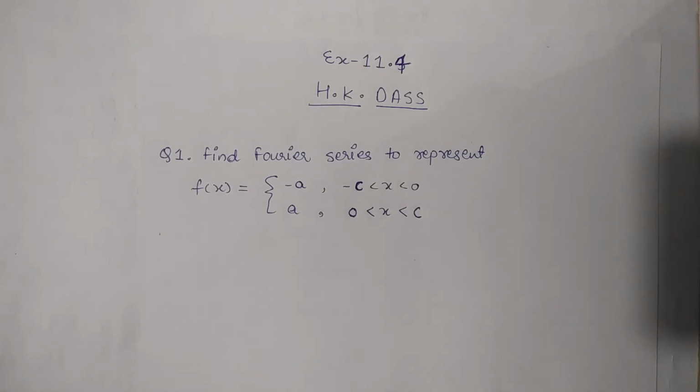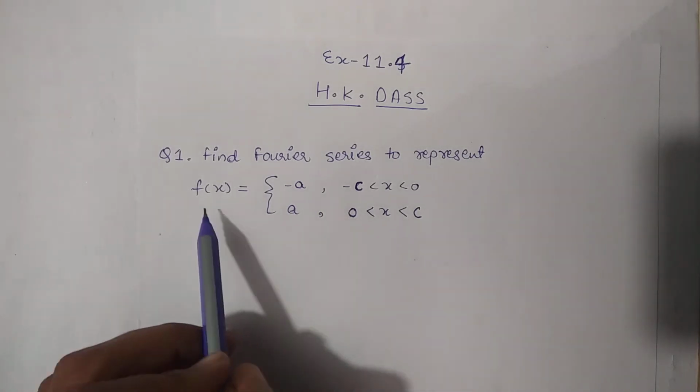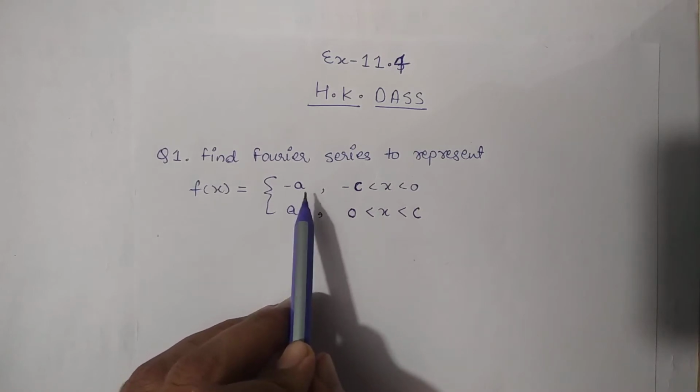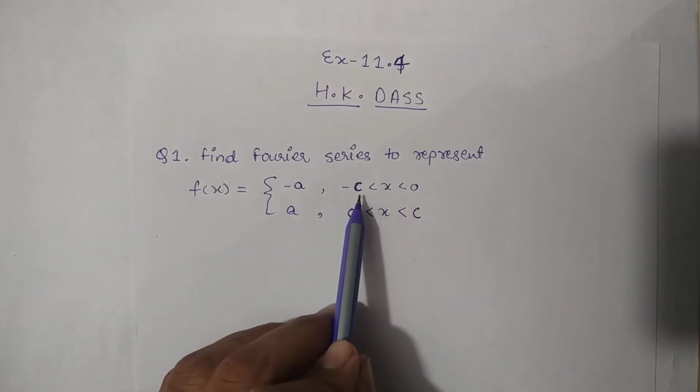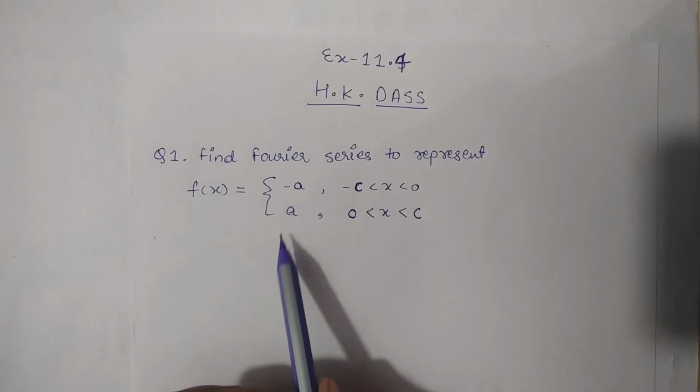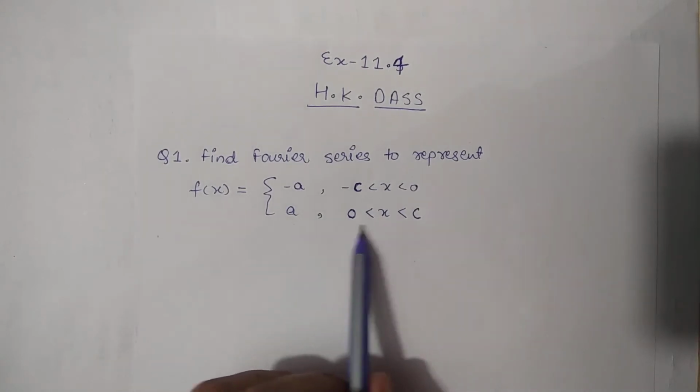So we are solving Mathematical Physics written by H.K. Das, and today we are going to solve question number 1 of Fourier series, that is of exercise 11.4. In this question, students, we have to represent a Fourier series for the function which is minus a between the limits from minus c to 0 and which is a between the limits from 0 to c.